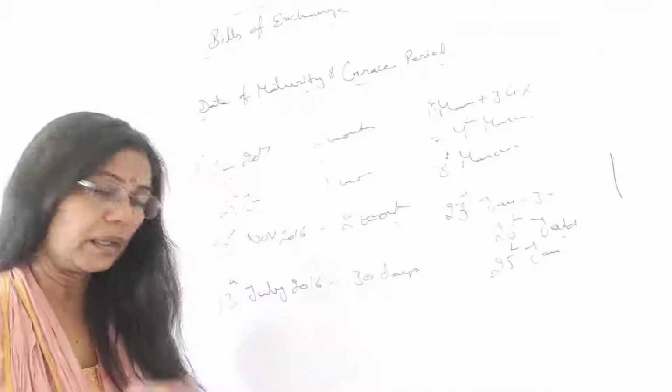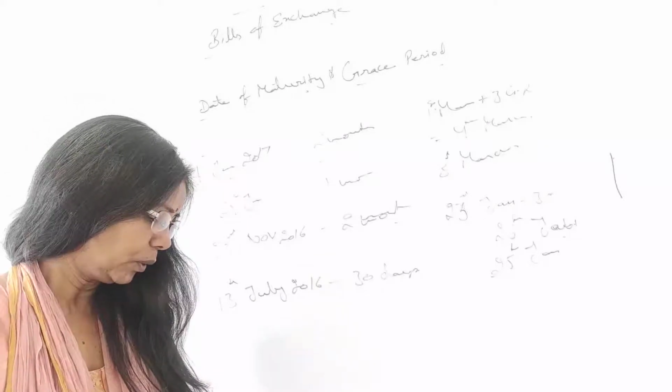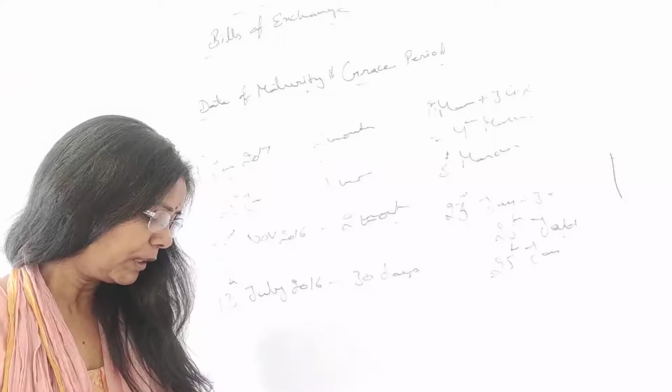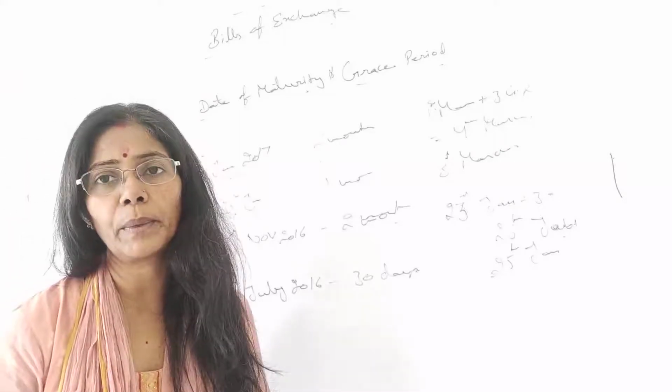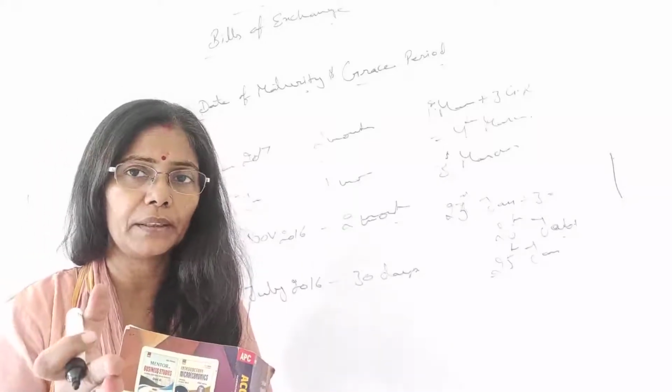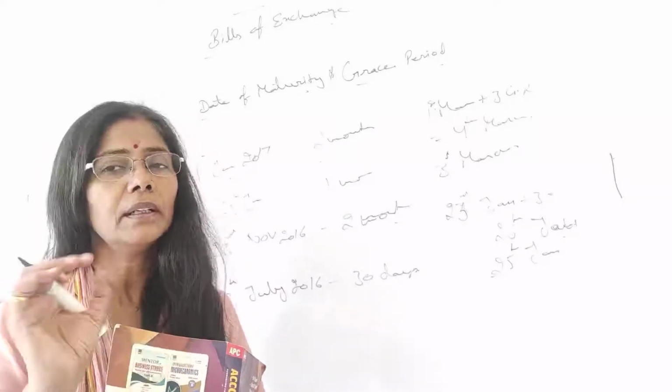Okay, it's not months, it is days. So from 13th July you have to count 30 days. First calculate how many days are remaining in July. How many days are there in July? July contains 31 days.